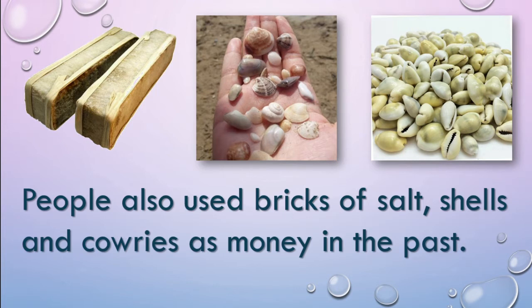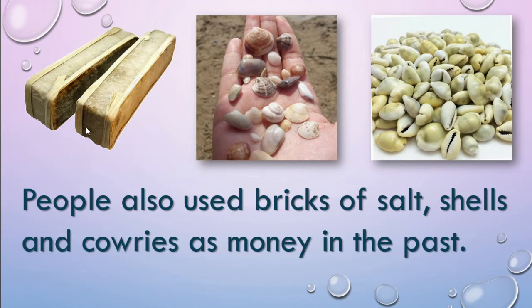They used salt bricks as money for some time. After they used these shells. These shells we get in the seawater. Correct? Right? Afterwards they used cowries too as money. Cowrie means here small shiny shells that were used as money in the past in parts of Africa and Asia.